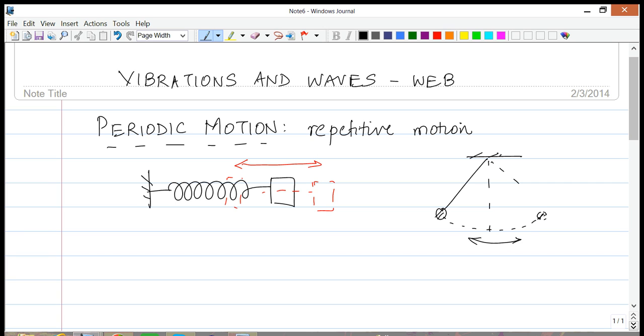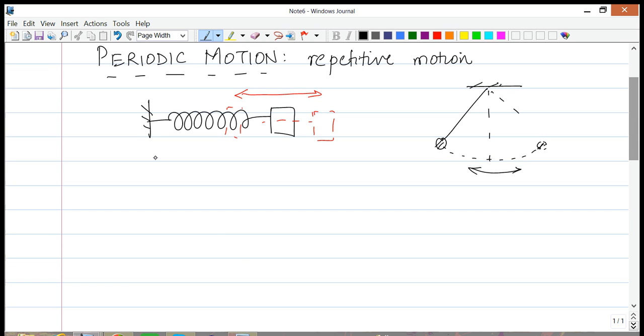So we have many instances of periodic motion. Another example would be if you have a star and a planet that goes around this star. This motion is again going to be periodic. It's going to happen again and again. We can again find the time period and all kinds of things. So there are lots of examples of periodic motion happening all around us.